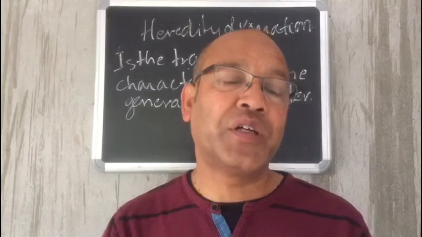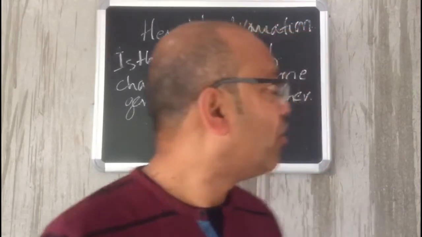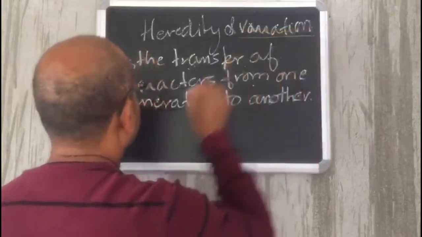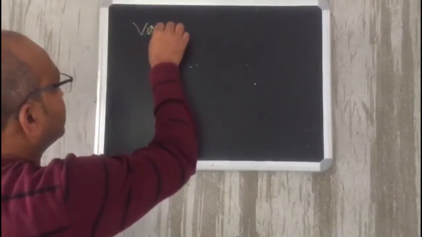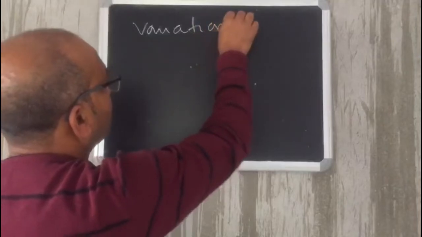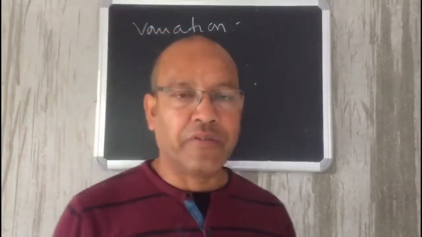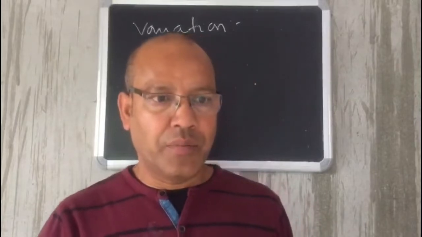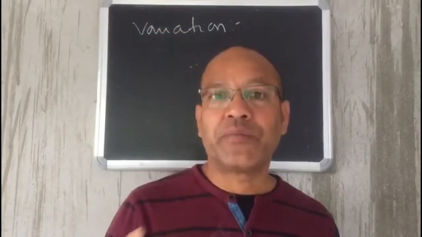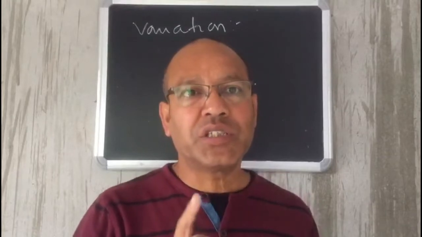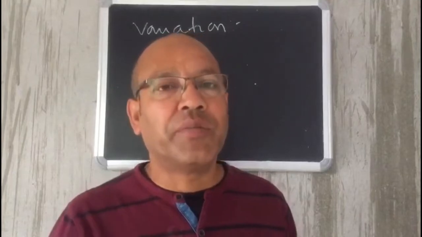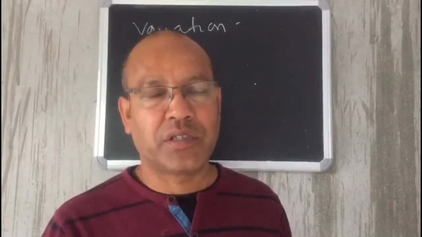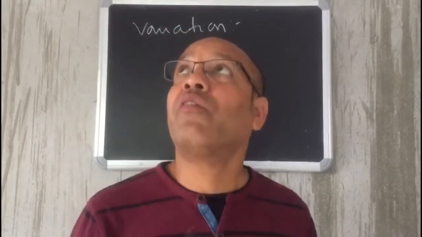Another important point that we come across here is variation. What is variation? Variation is the degree by which a progeny differs from their parents. Progeny means the baby that is born, the new plant that comes out. That is what is known as variation.